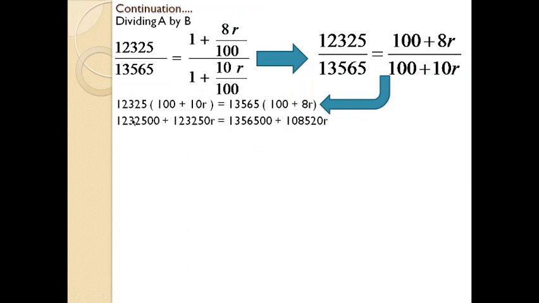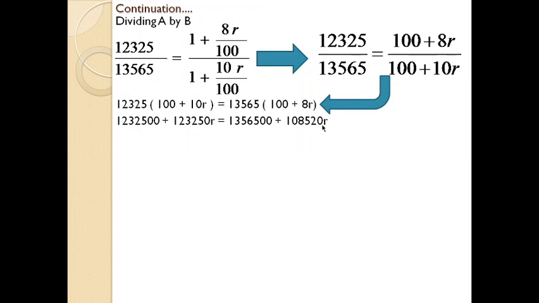By opening the brackets, you will get 12,32,500 plus 1,23,250R, that is this amount into 10R, equal to, similarly here we open the bracket with the amount outside the bracket, you will get 13,56,500 plus 1,08,520R.